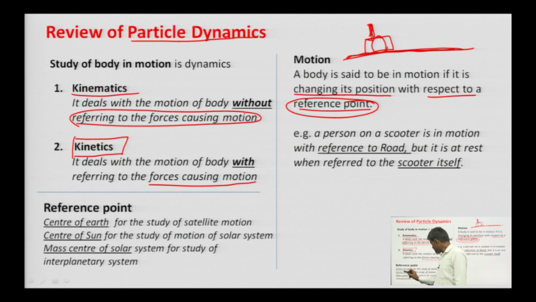Say for example, the center of earth is the reference point for the study of satellite motion. The center of sun is the reference point in case of study of motion of the solar system. The mass center of the solar system is used as a reference for the study of the interplanetary system. So, the reference point is important.